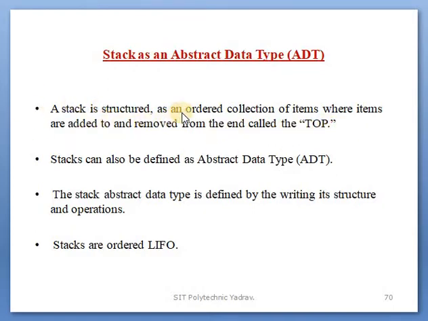Stack is an ordered structure. Through which place are data added and removed? Through the top. So it is said that it is an ordered collection of items, where items means elements, added and removed from the end. That position or place is called the top.